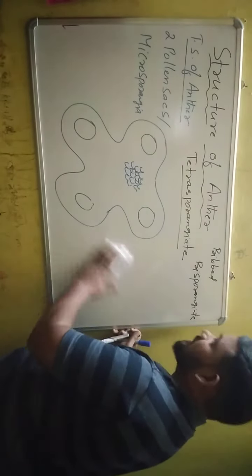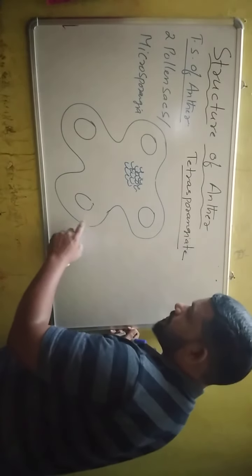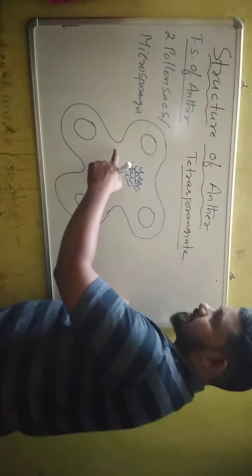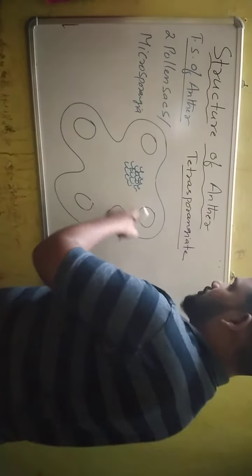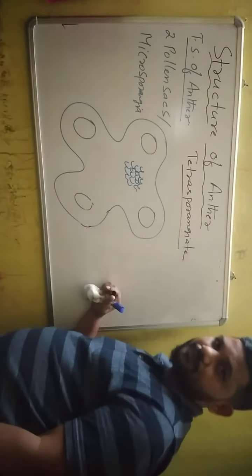And these two microsporangia are also separated by a long groove. This is a groove, a separation-like structure between two microsporangia. Here also there is a long groove. Here also there is a long groove.